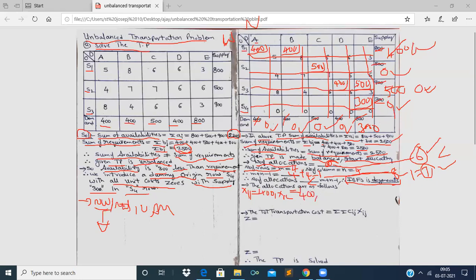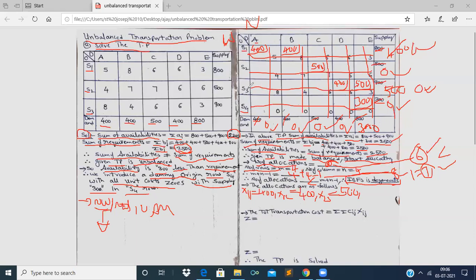And the next, second row third column, X23, is equal to allocation 500. Second row allocations is only one, that is 500.